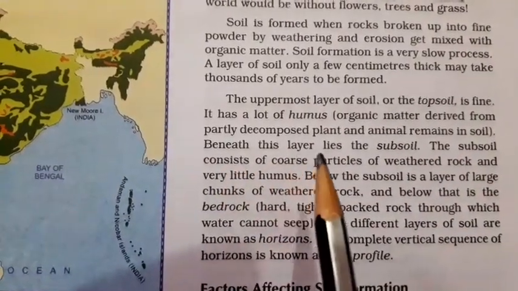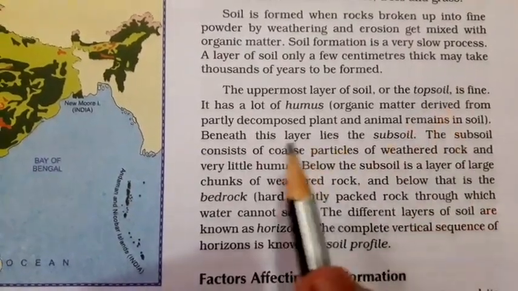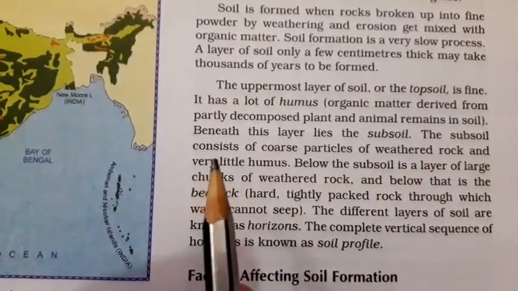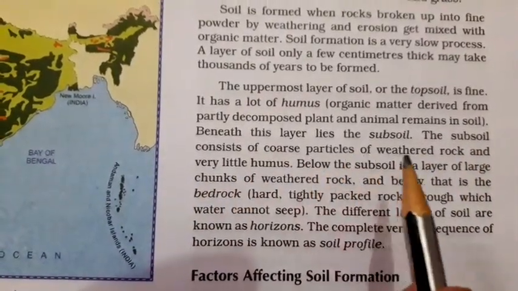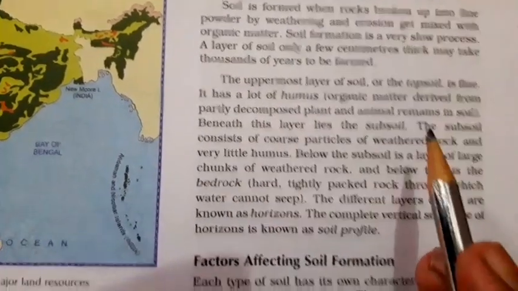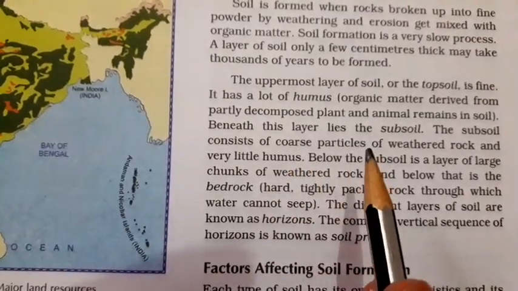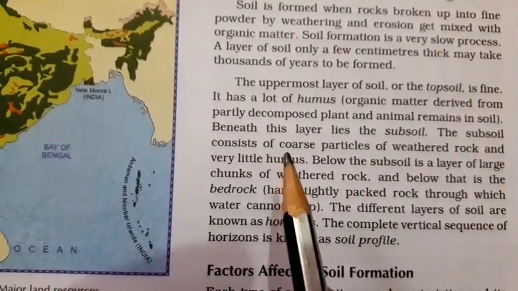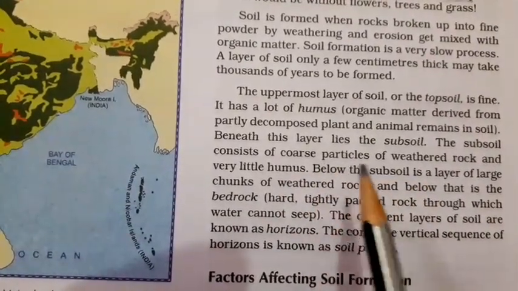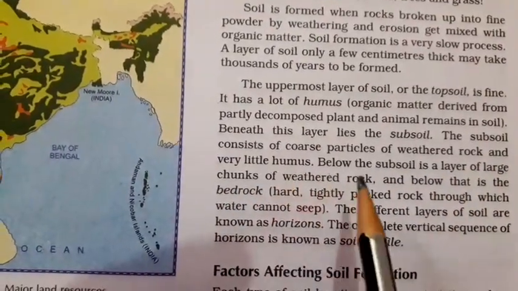Beneath this layer lies the subsoil. Under the topsoil there is subsoil. The subsoil consists of coarse particles of weathered rock and very little humus. So the subsoil is made up of coarse, rough particles of weathered rocks, and very little humus is present there.